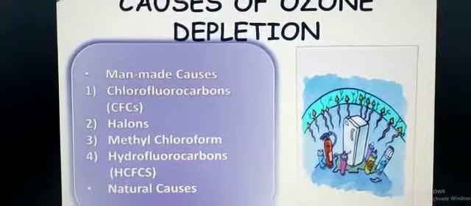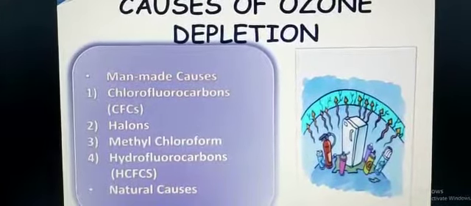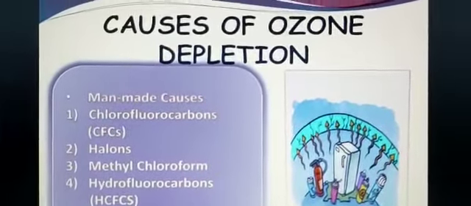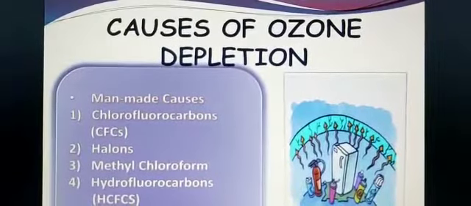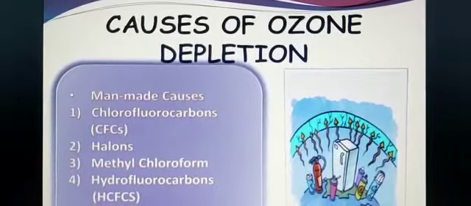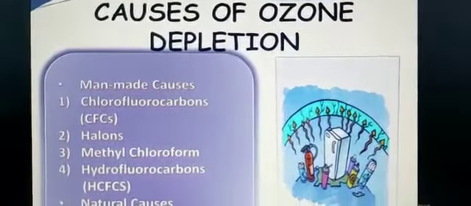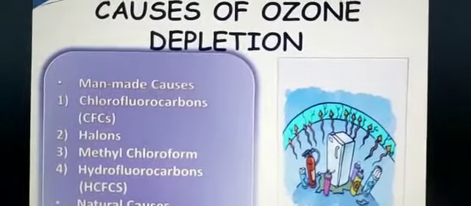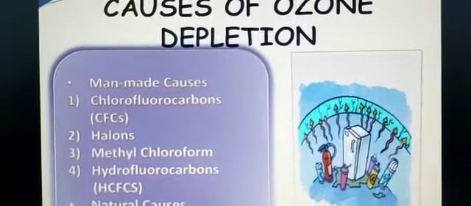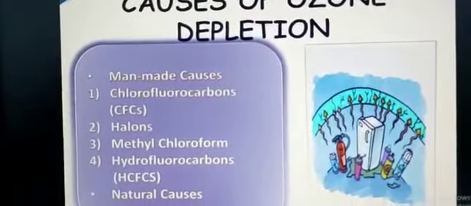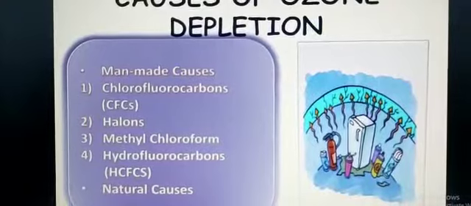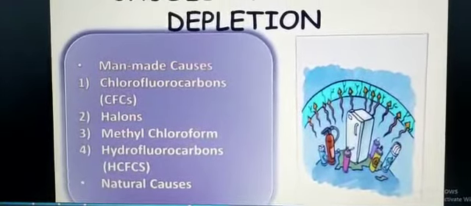Now children, before this also I told you that human beings are the major cause of the depletion of the ozone layer. The causes of ozone depletion are the man-made causes: chlorofluorocarbons CFCs, halon, methyl chloroform and HCFCs, and natural causes.